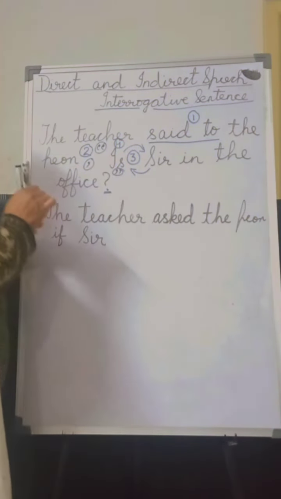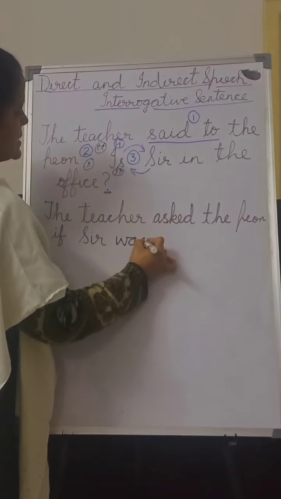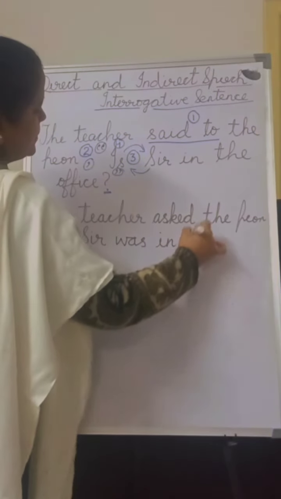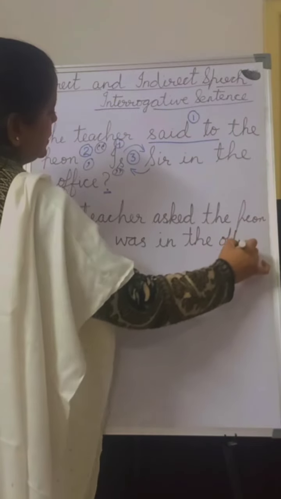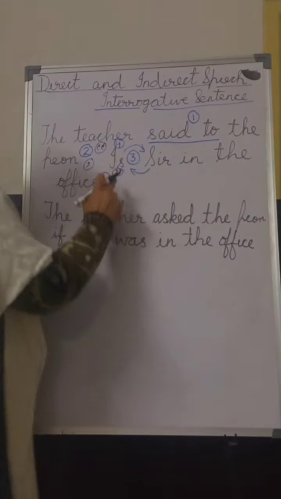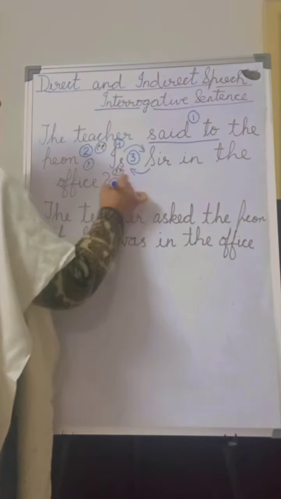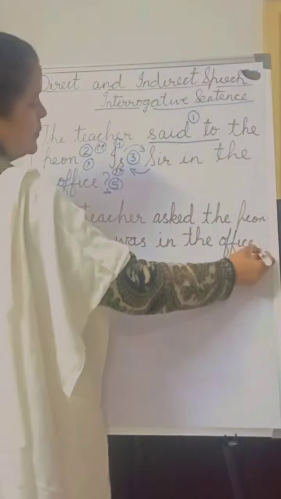Present tense changes into past. So is will become was. If sir was, and then copy the full sentence: sir was in the office. And then what is the last rule? The last rule is to remove the question mark and put a full stop.